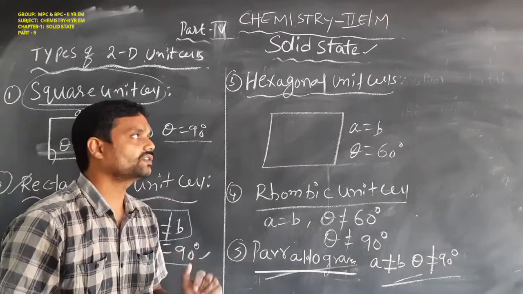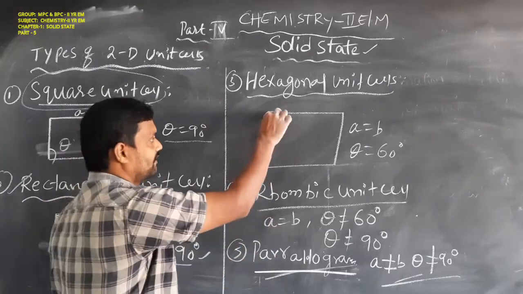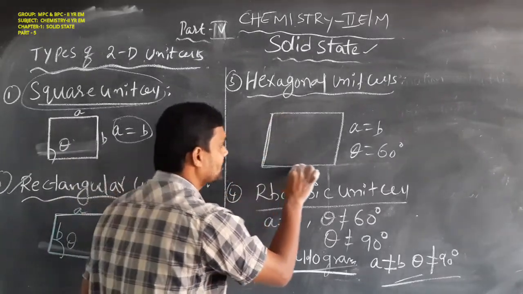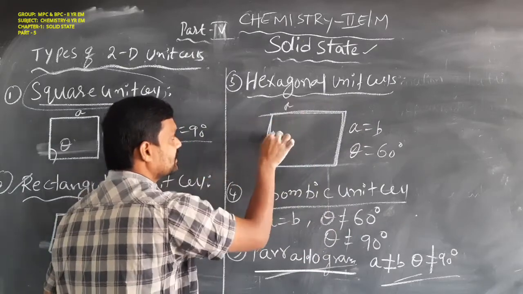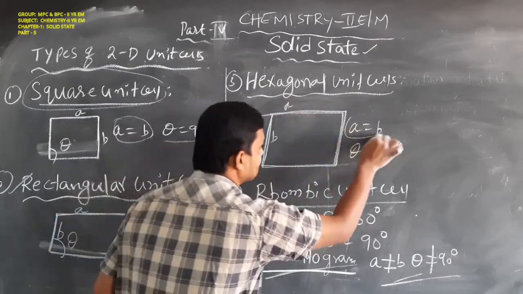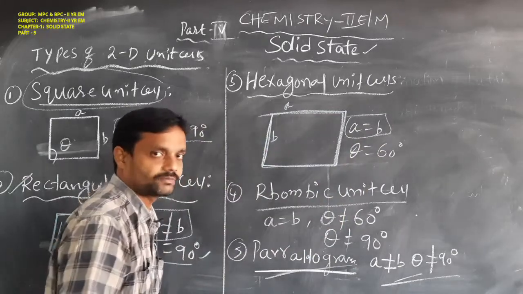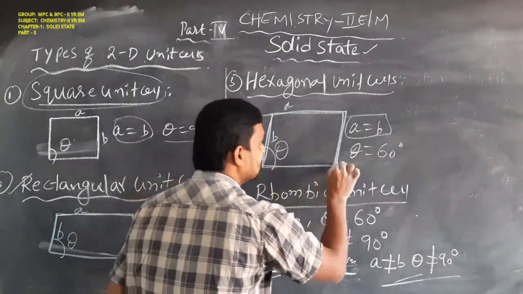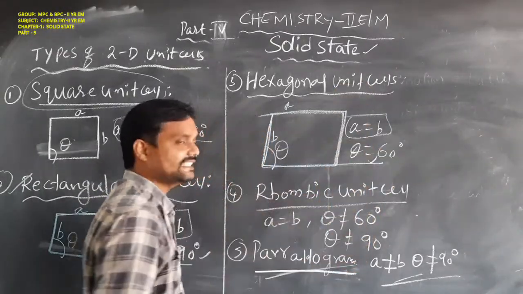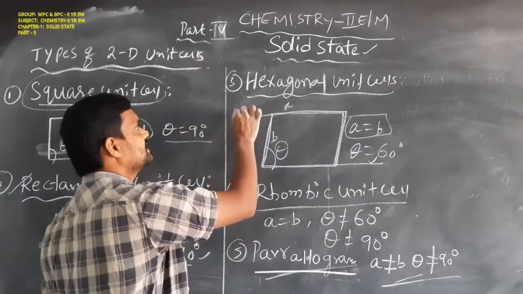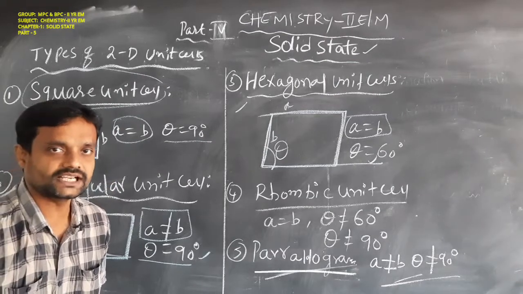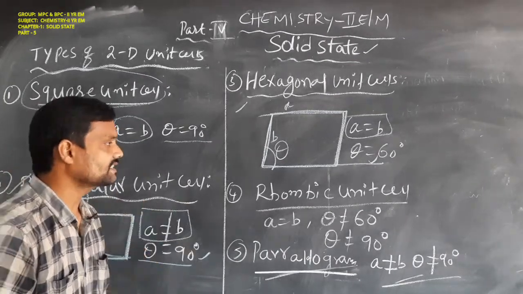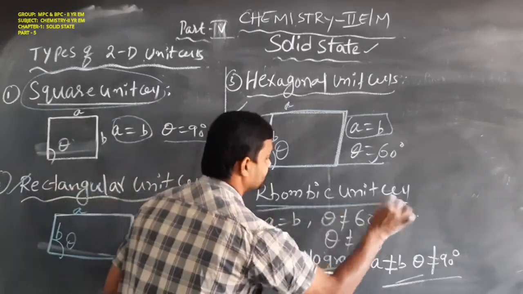Next, the hexagonal unit cell. In this hexagonal unit cell, a and b lengths are equal, but the angle theta is equal to 60 degrees. Then that is called a hexagonal two-dimensional unit cell. The fourth one is the rhombic unit cell.